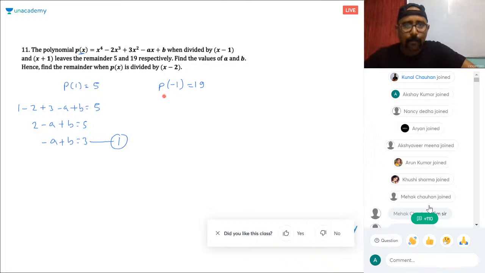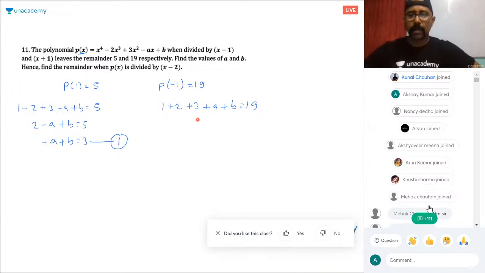Clear? Now putting P of minus 1. Minus 1 to the power of 4 is again plus 1 because the power is even. This is plus 2 because minus 1 cube is minus 1 into minus 1 into minus 1, so this is plus. Plus 3 because minus 1 square is again positive, plus a plus b, this is equal to 19. Is it clear?